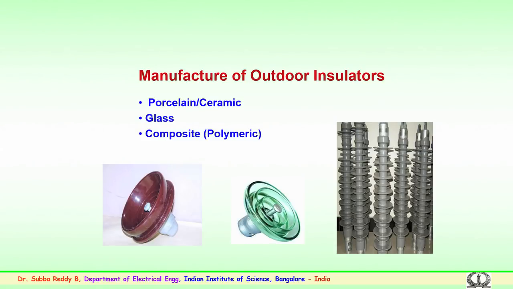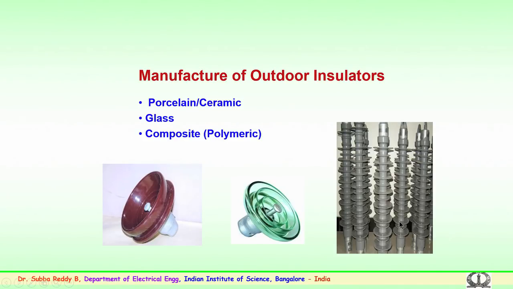As mentioned, I would like to repeat, we use porcelain or ceramic insulators, glass, and recently developed composite or polymeric insulators for outdoor applications up to EHV, and in the country we are also using composite type insulators for EHV and UHV. You can see the ceramic insulator with the cap and pin arrangement. Similarly, you can see the glass insulator, with a cap and pin, and a glass shell instead of a porcelain or ceramic shell.